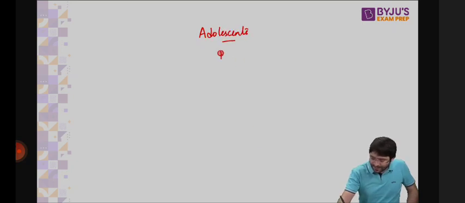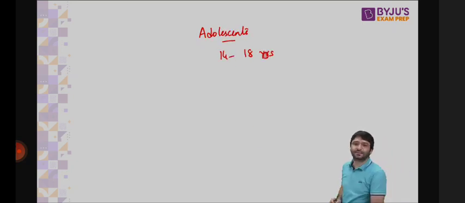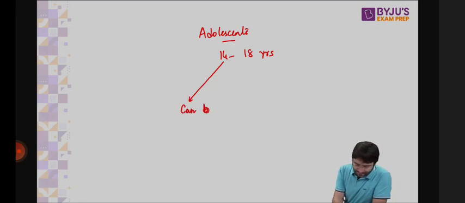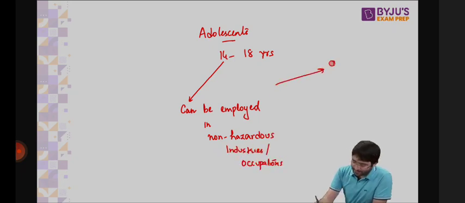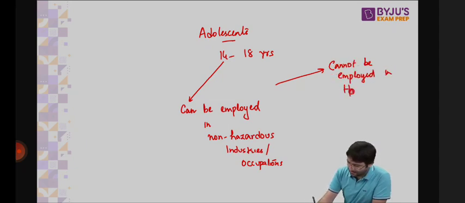But the law further talks about, for the first time, adolescents. Adolescents are those who are in the age group of 14 to 18 years. They can be employed in non-hazardous industries and occupations, but cannot be employed in hazardous industries.